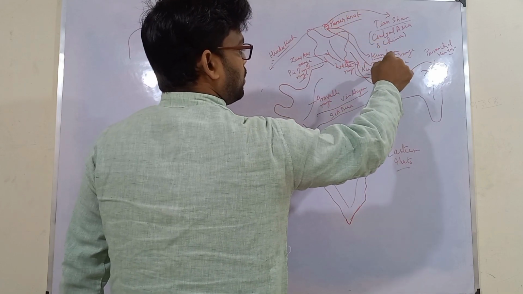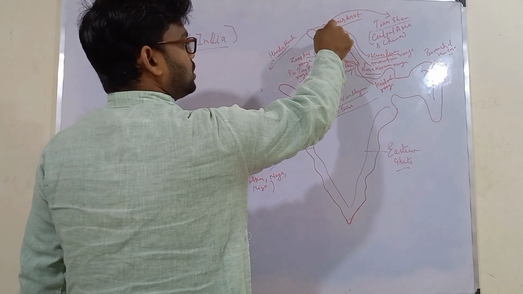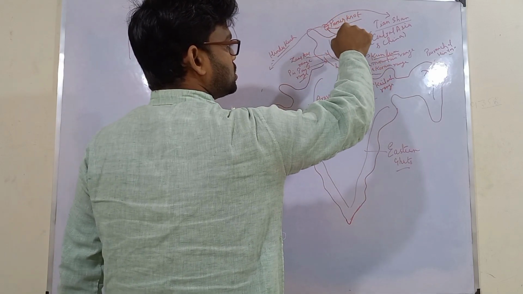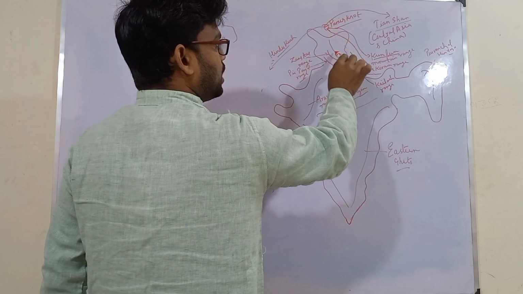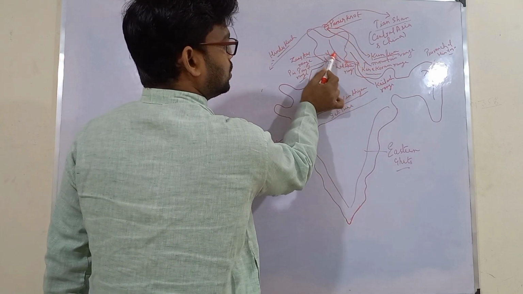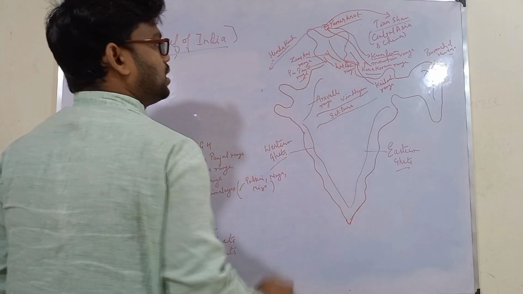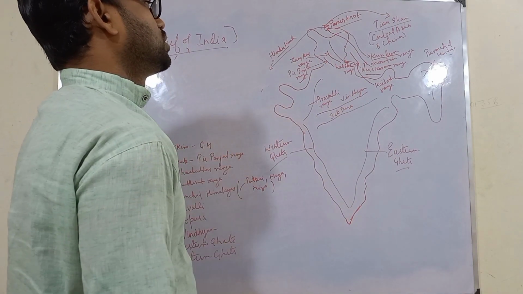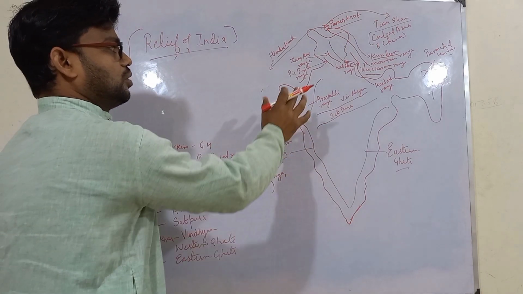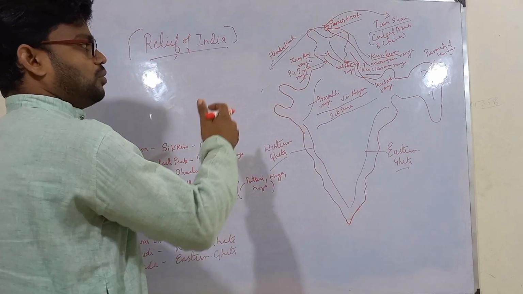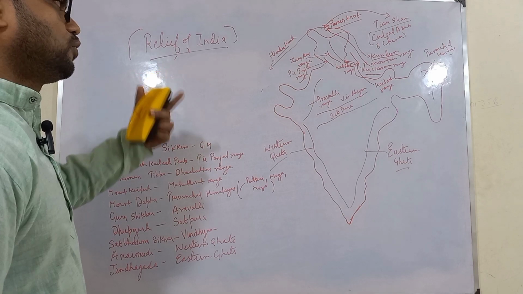Next, after this Karakoram range, we will see here Ladakh range. This one is Ladakh range. See, I have marked it here. You can see the markings here. You need to mark it in the examination. Mainly objective type questions are asked based on this topic, that you will be given a few mountain ranges and you will be asked to arrange them from north to south.